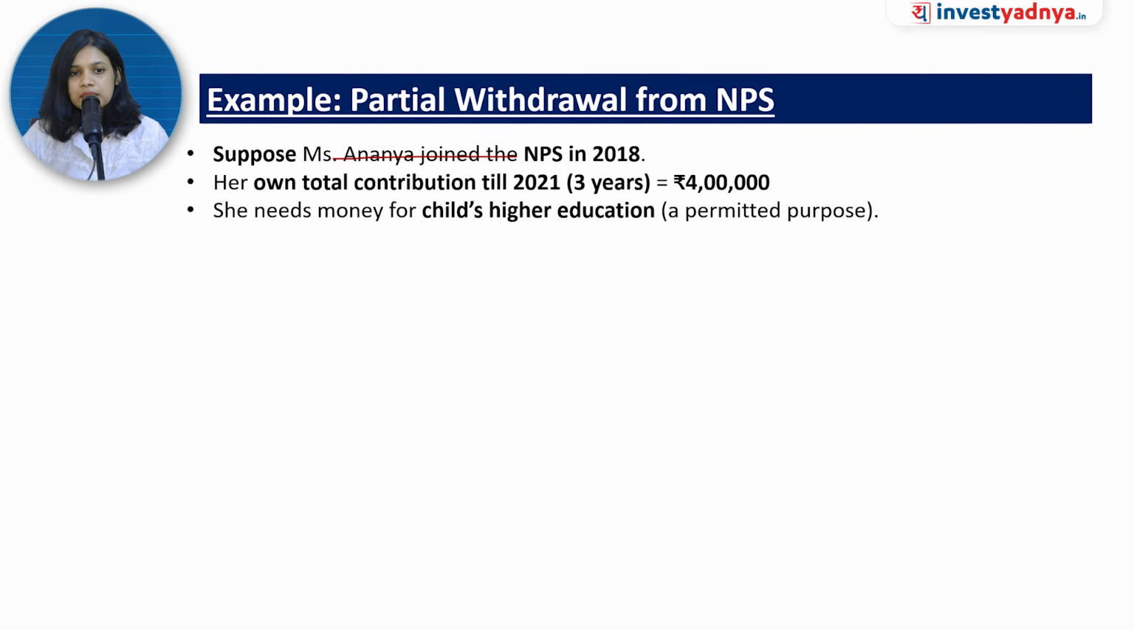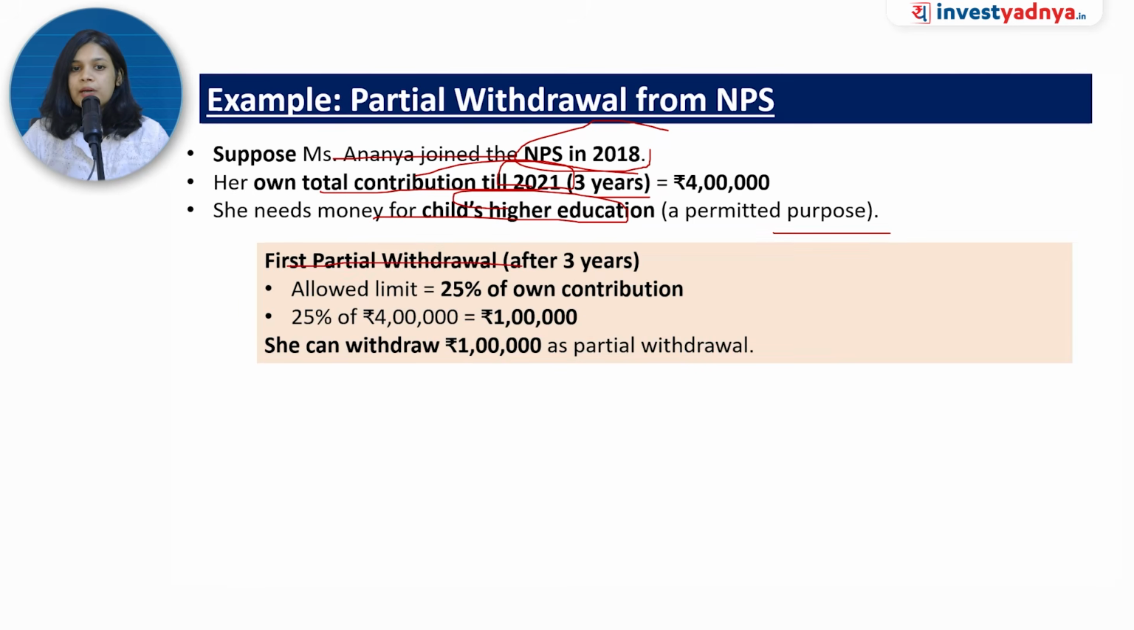So there is Miss Ananya, she joined the NPS in 2018. उसका जो contribution है that till 2021 means 3 years. That means now she is eligible for partial withdrawal because she has been for 3 years in the scheme. Now she needs money for child's higher education. So that is a permitted purpose. So now let's see पहला जो partial withdrawal है after 3 years that she can remove 25% of own contribution. Own contribution कितना है? 4 lakh. 4 lakh में से 25% if she removes मतलब 1 lakh she can withdraw as partial withdrawal.